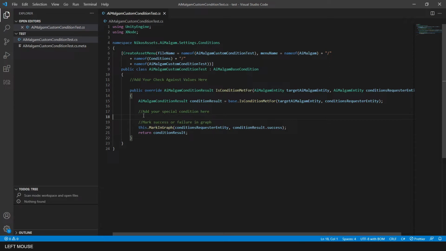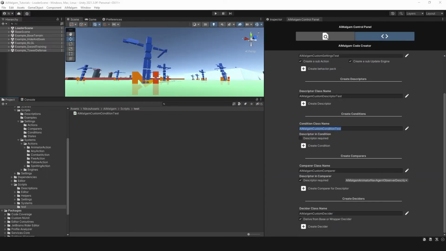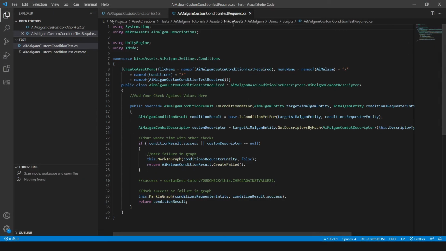In most cases, the target AiMalgam entity is the same entity as the condition requester entity. It may differ in special settings like spotting settings, or if you implement your own condition checks from within action scripts. The other generated condition script uses a descriptor as a dependency.